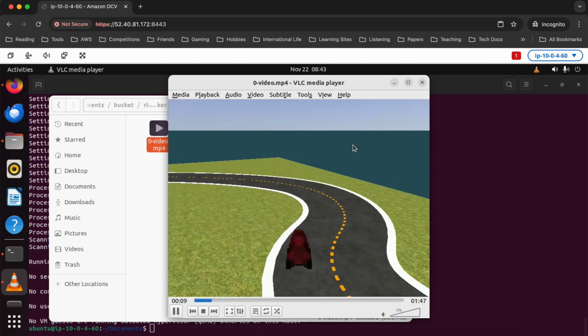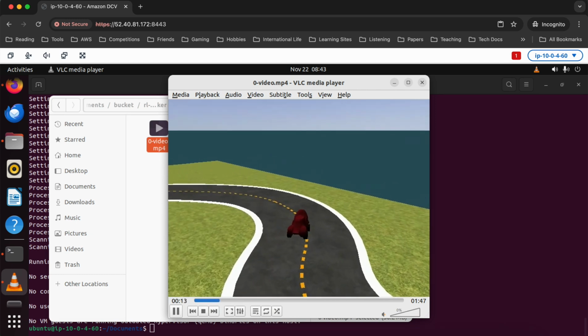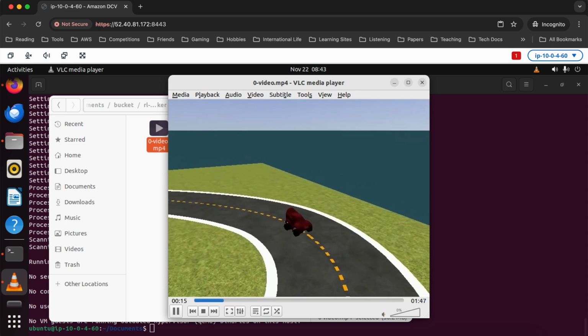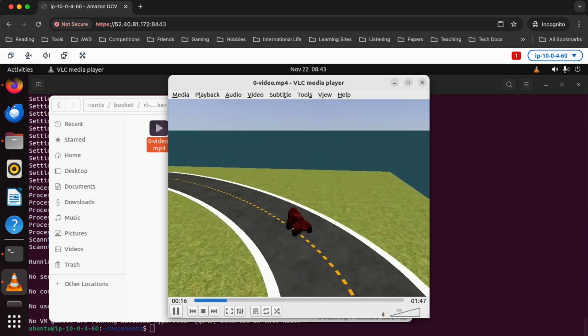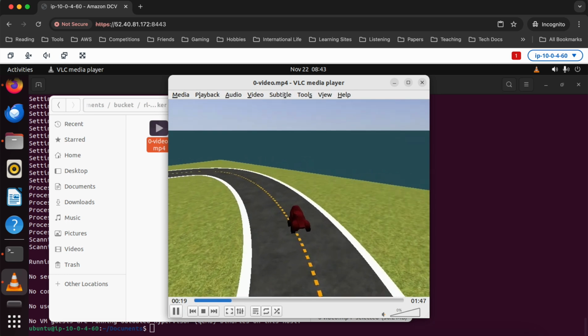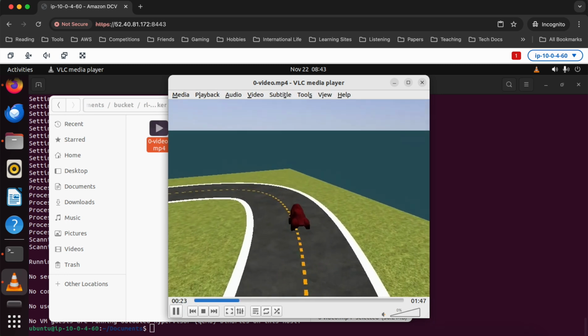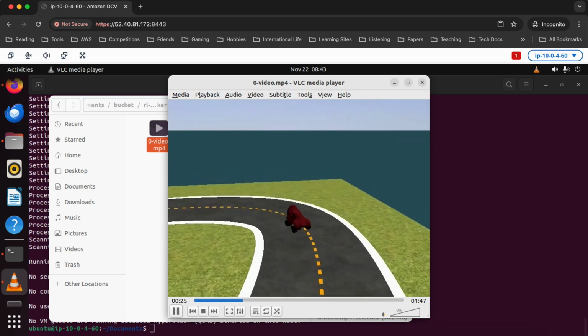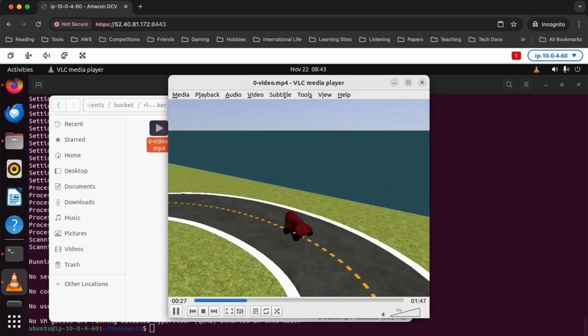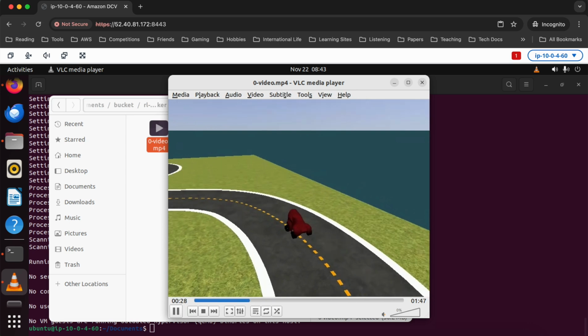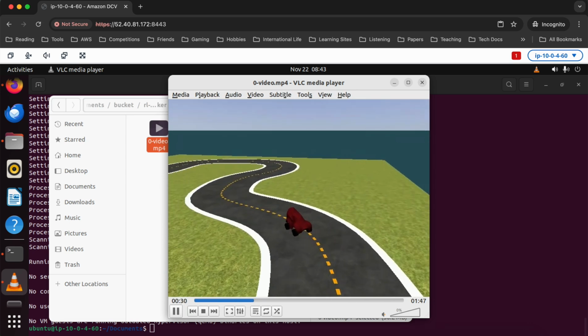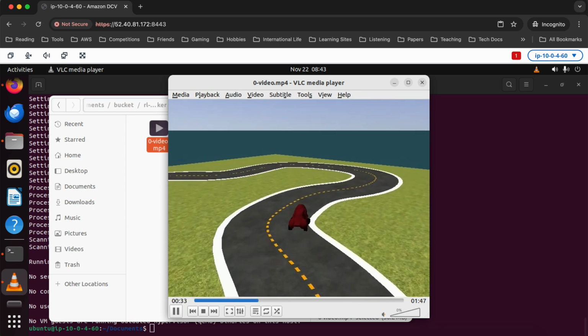okay, so he's not, probably need to keep training this model for a couple more hours. It looks like it's not all that well trained. Our very first thing we did was go off the track, which is not the best. So probably this model needs a little bit more training. But you can see we've successfully evaluated it. We've been able to get the evaluation metrics saved in a CSV file, and we've got these 3 different video outputs that we can look at as well, which is pretty cool, right?